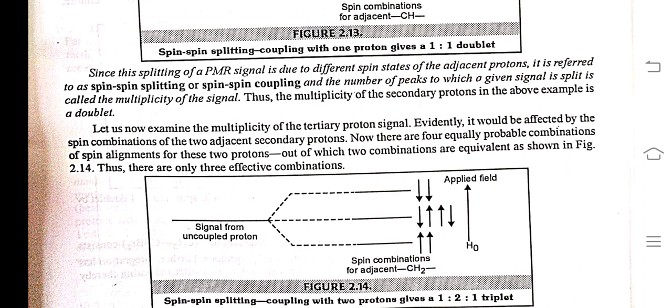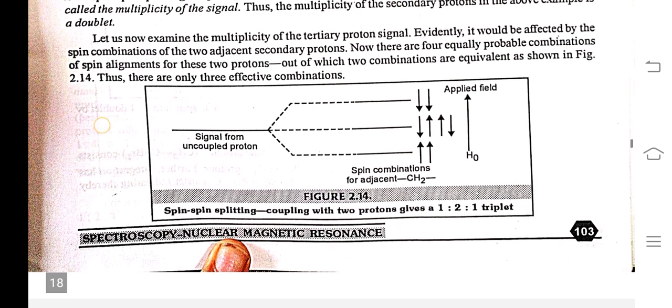Since the splitting of a PMR signal is due to the different spin states of the adjacent proton, it is referred to as spin-spin splitting or spin-spin coupling, and the number of peaks into which a given signal is split is called the multiplicity of a signal. Let us now examine the multiplicity of a tertiary proton signal. It would be affected by the spin combination of two adjacent secondary protons.